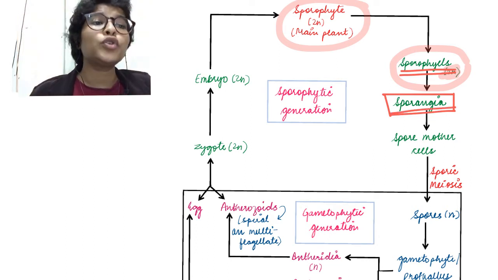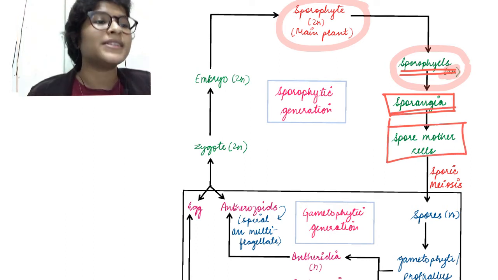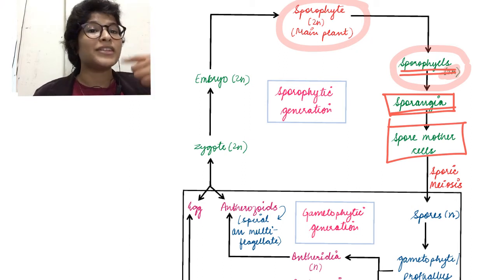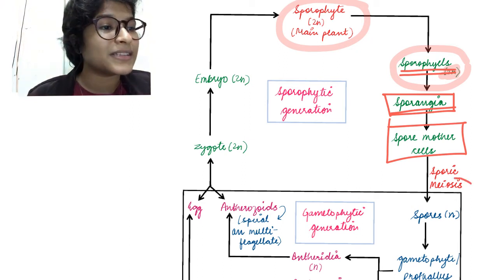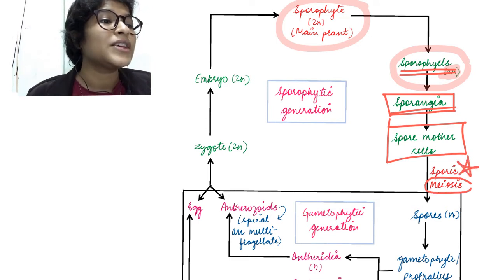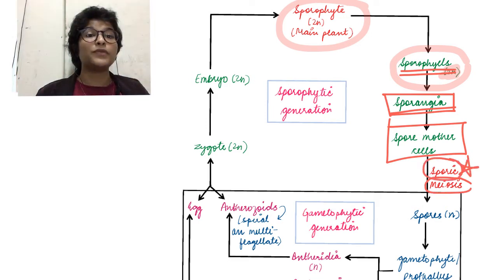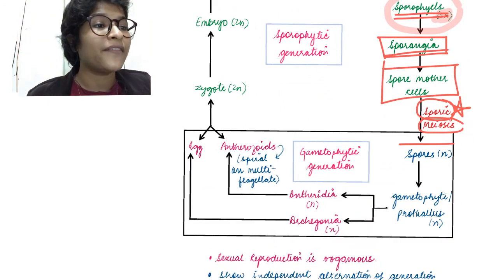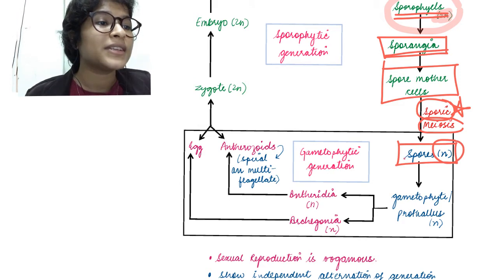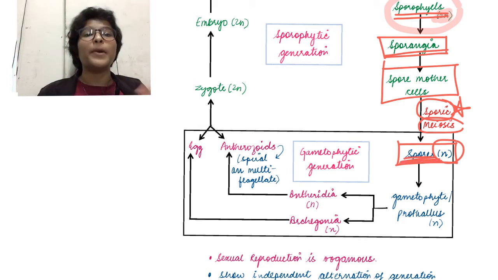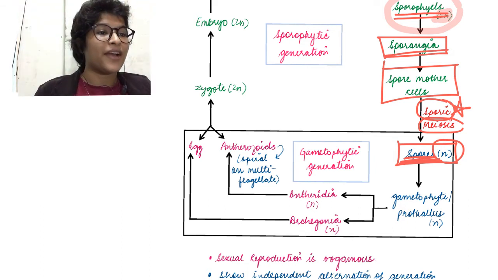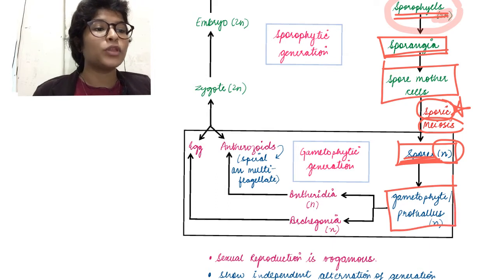अभी sporangia के कुछ cells बन जाएंगे spore mother cells. अभी हमने लास्ट इसमें भी देखा था कि spore mother cells will give rise to spores by meiosis. So this is called sporic meiosis because we are forming spores by this meiosis. अभी meiosis के बाद we have n haploid spores. ठीक है, and we have seen that most of them are homosporous यानी कि same type के spores बनेंगे. So depending upon the spore we have gametophytic prothallus stage.